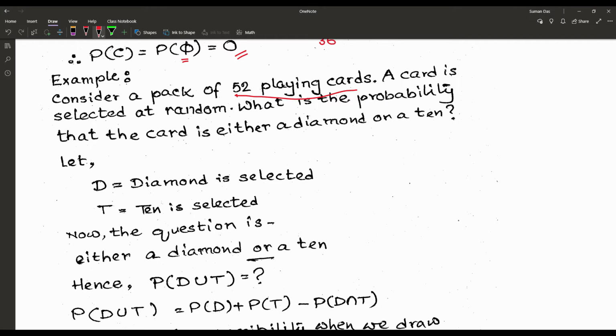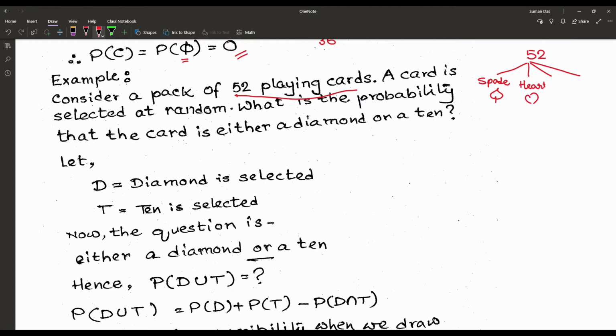In any pack, the total number of playing cards is 52. There are particularly 4 types of cards. Number 1 is spade. Second is heart.